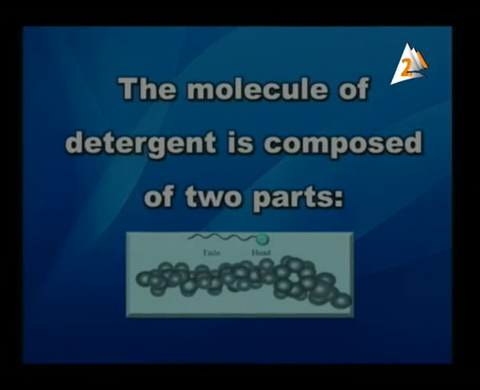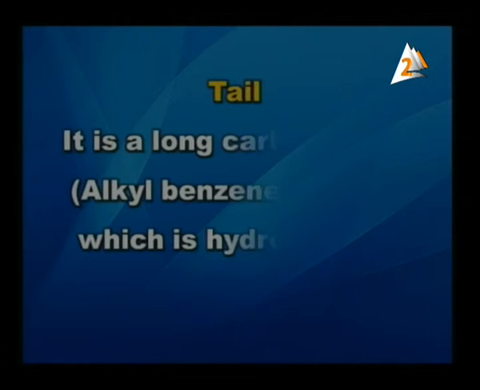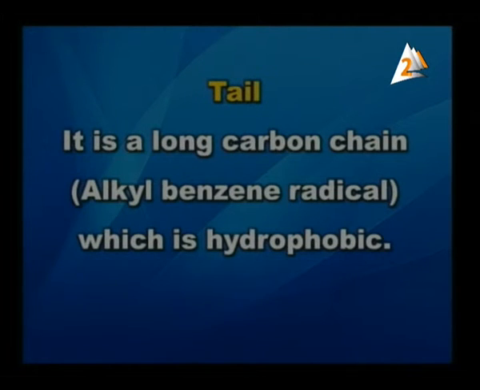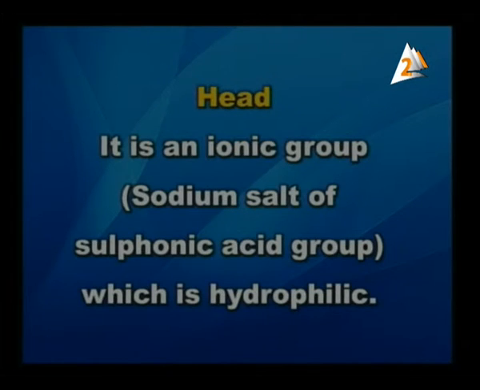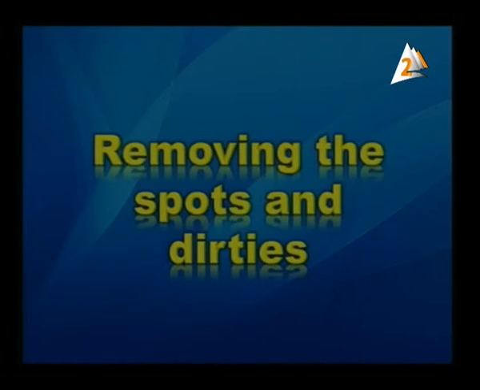Here, my dear student, the molecule of the detergent is composed of 2 parts, head and tail. Here, the tail is a long chain carbon, which is alkyl benzene radical, which is hydrophobic. It means it doesn't dissolve in water. And the head is ionic group, which is sodium salt of sulfonic acid group, which is hydrophilic, which means soluble in water. Here, how can the detergent remove the spots and dirts?